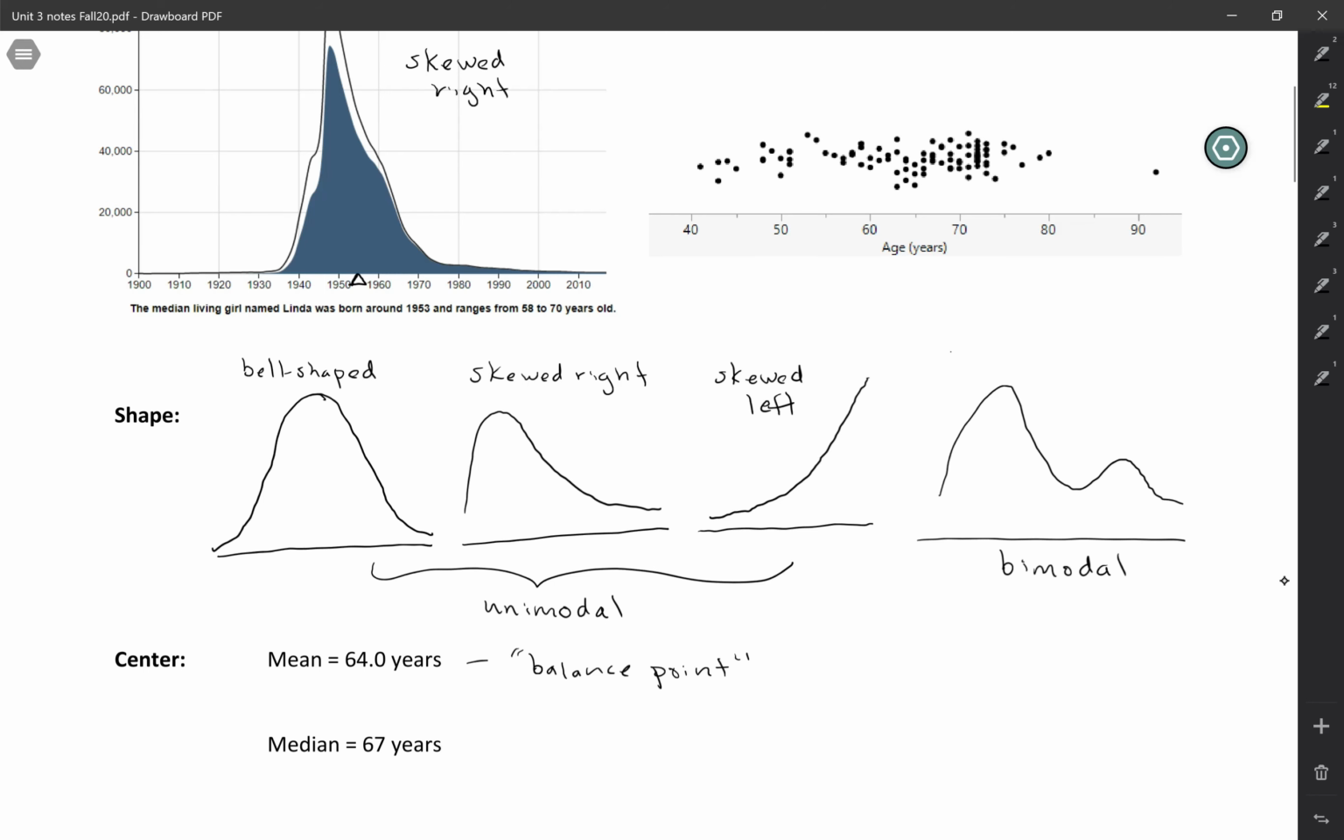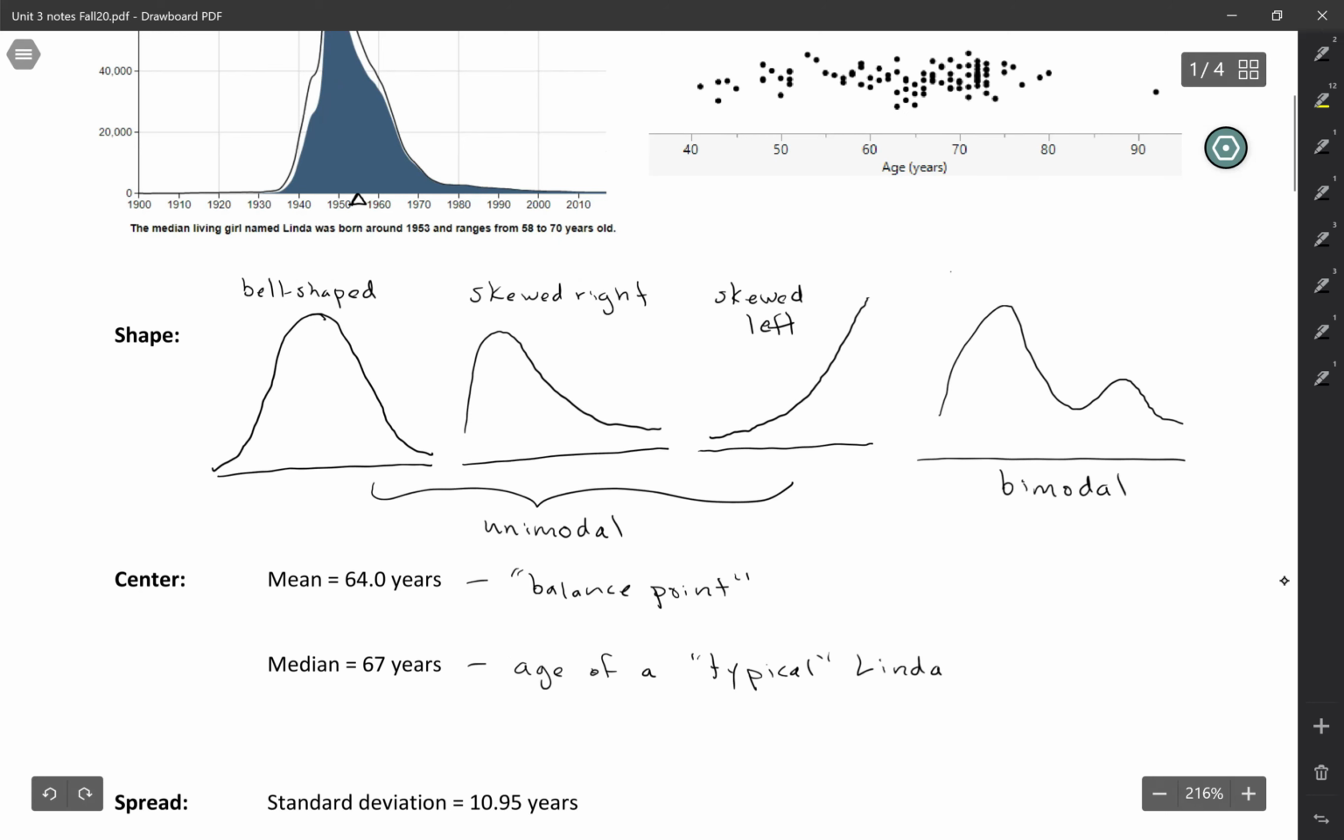The median age is another measure of center. The median here is 67 years old. So one way that we can think about this is that it's the age of a typical Linda. We use the median to describe the typical value because the mean can be pretty sensitive to outliers and skew and things like that. The median, not so much. So it's a good measure of a typical value.